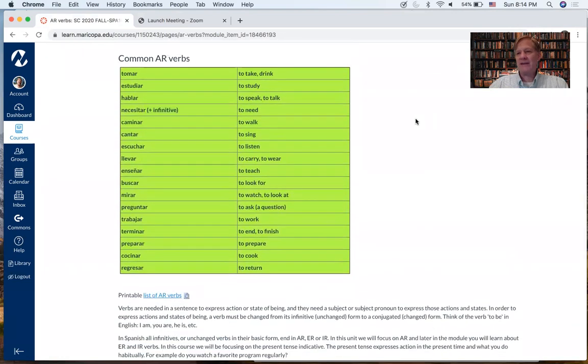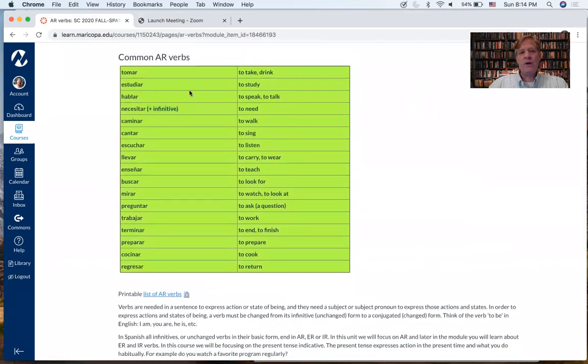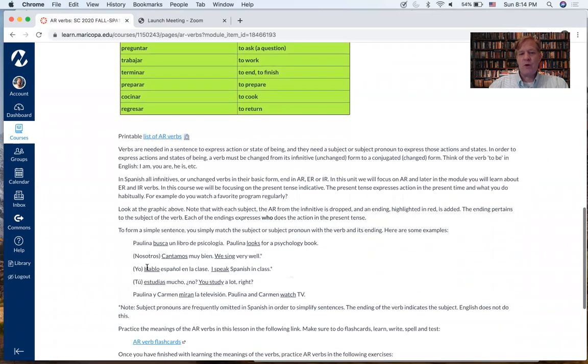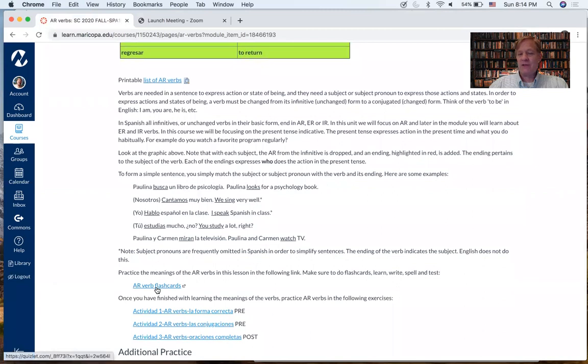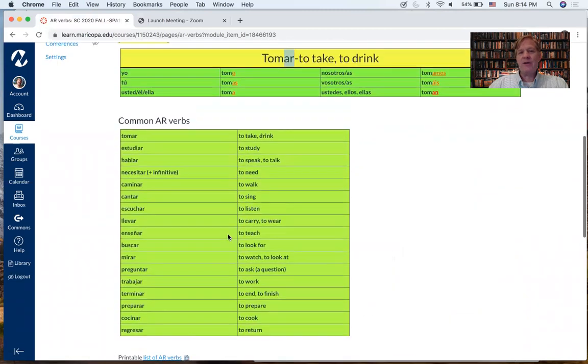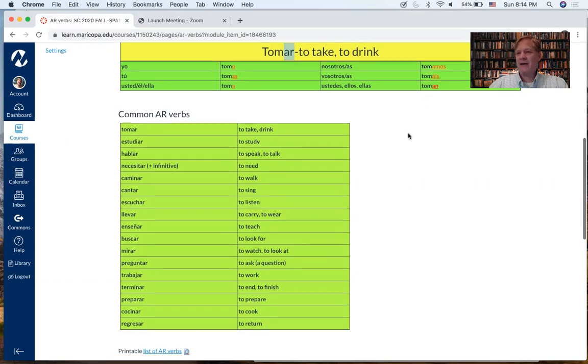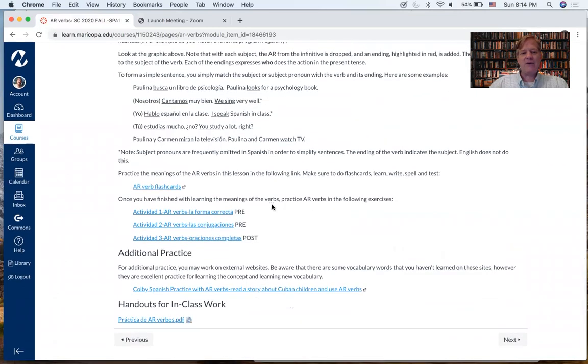So you have two tasks in this unit. One is to memorize these verbs, which you can do on Quizlet with these flashcards. And the second one is to be able to conjugate each one with the subject endings. O, as, a, amos, áis, an. Let's take a look at a handout that we will be using in class. Don't forget to do your pre-work before class and leave your post-work for the weekend.